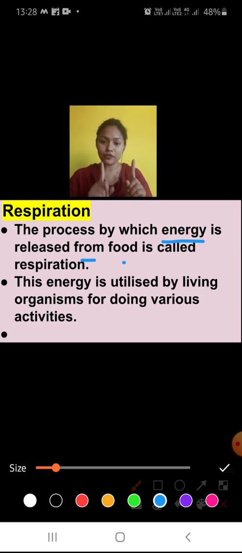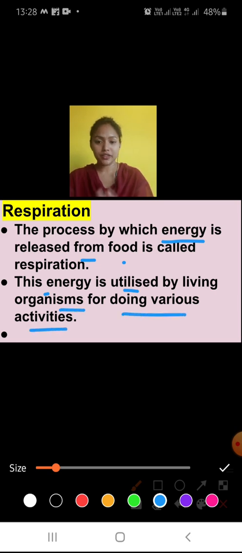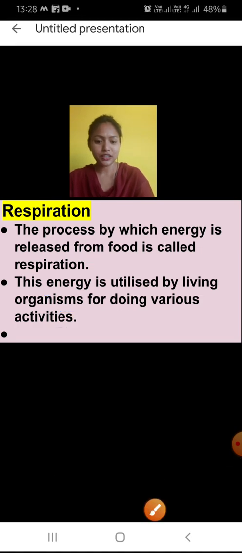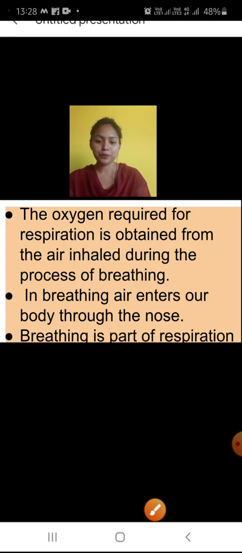So these two are different terms, don't mix them. We can say breathing is a part of respiration only. Now this energy is utilized by living organisms for doing various activities, and this energy that is released during the process of respiration is used by organisms for doing different types of activities. Now let's talk about breathing also.